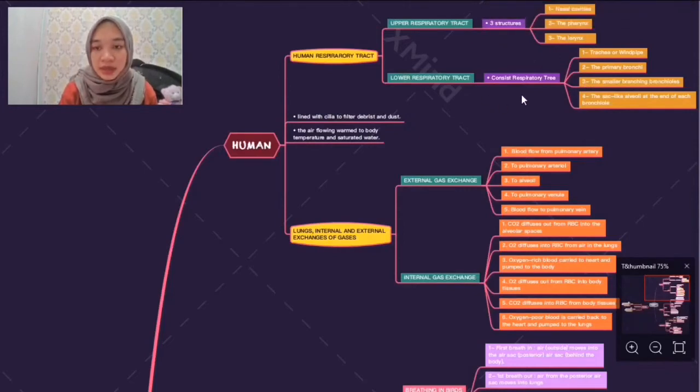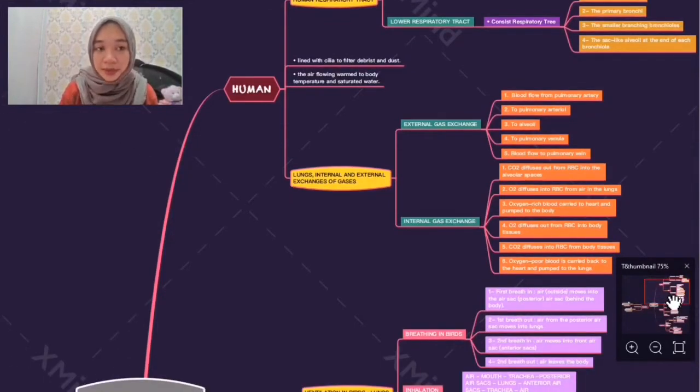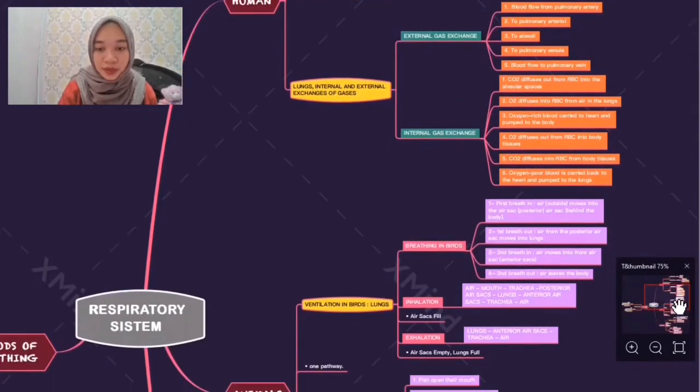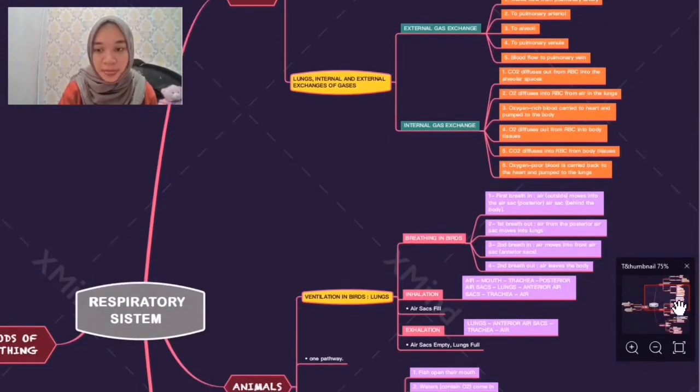It is colorful, so it's very interesting to read, and we are not getting bored of reading notes over and over because it is so pretty and colorful. It attracts us to read more, and it's very helpful for every student.